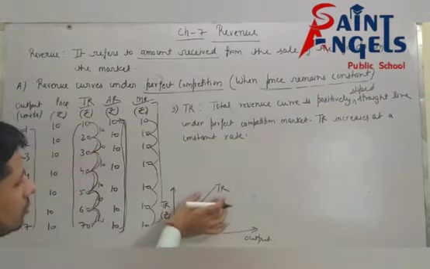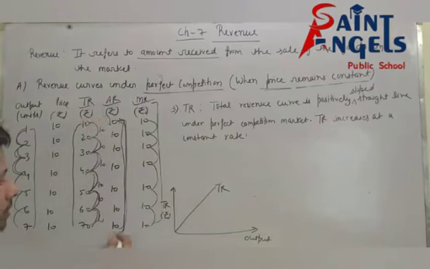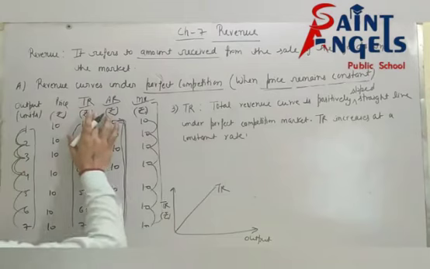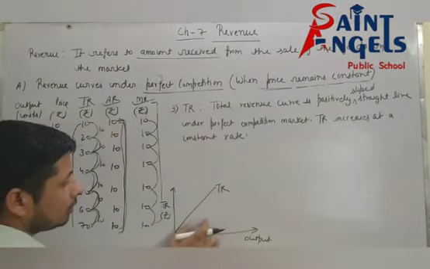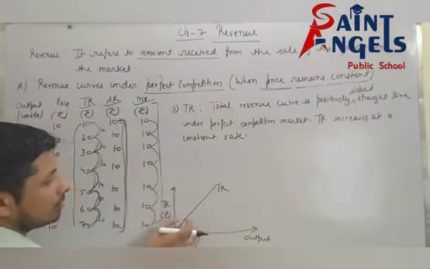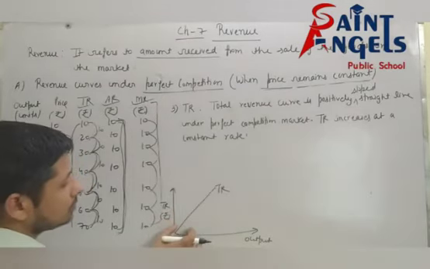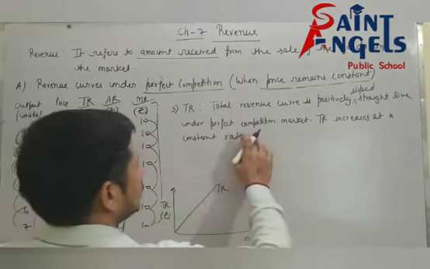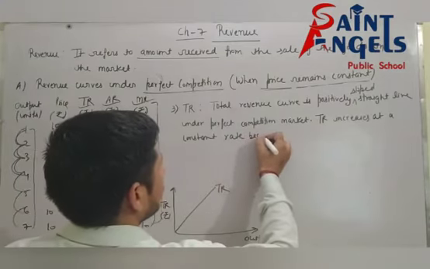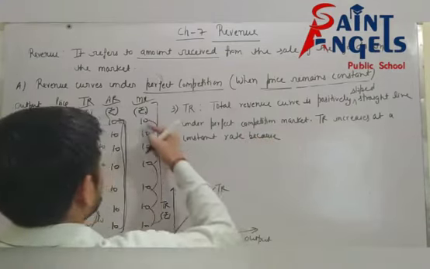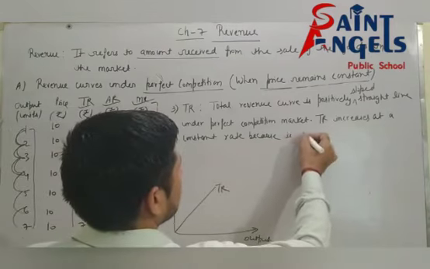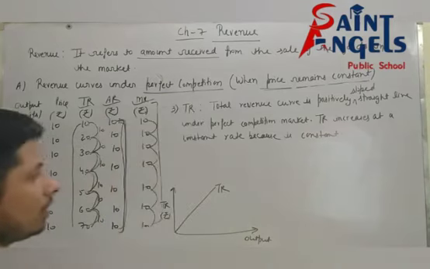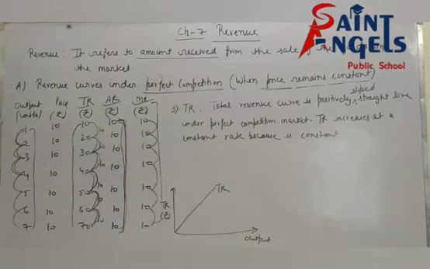You can analyze here according to this table. When you plot value of TR with the value of output in diagram, you will get this type of TR curve, means positively sloped straight line. TR increases at a constant rate because MR is constant.